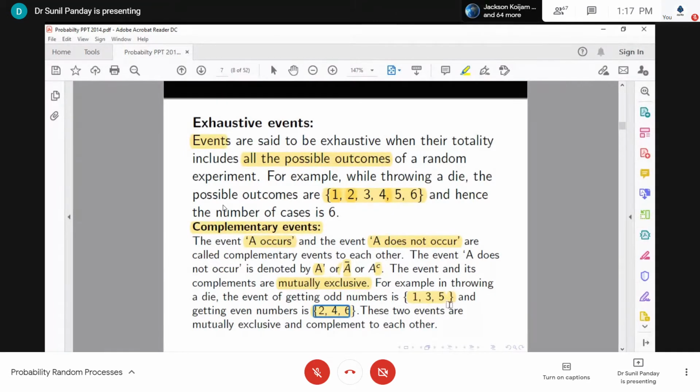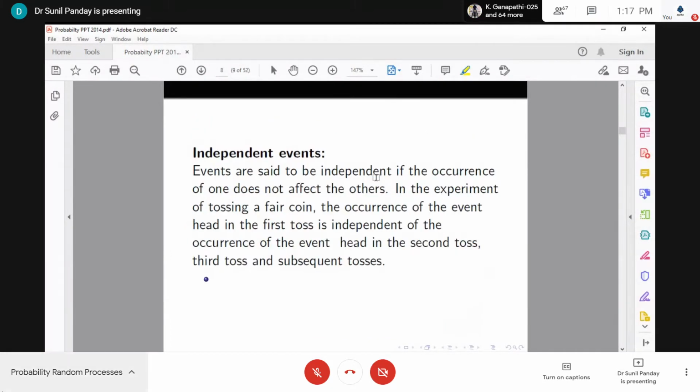Either an odd number is there or an even number is there. So these two events are mutually exclusive and also complements of each other. Then we have independent events.